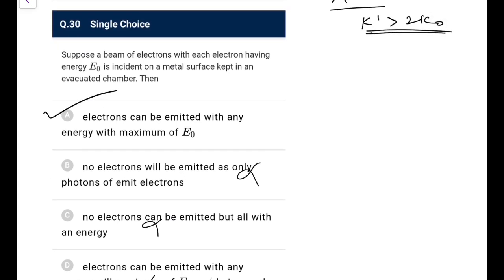Nicely designed question. So this was the paper. I think this was tougher. This was really tougher than the one for the NEET. So the NEET students need not attempt it, and the JEE students, if they want to gain more confidence, can attempt it. You will feel better than solving this test.